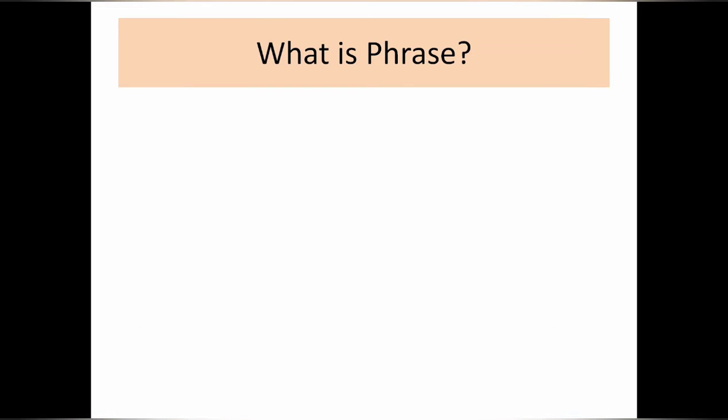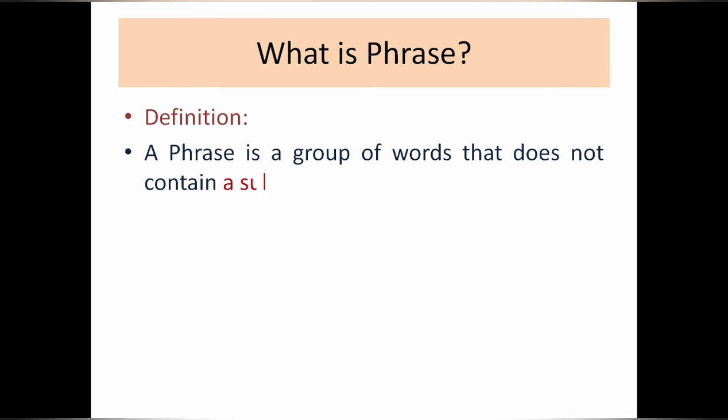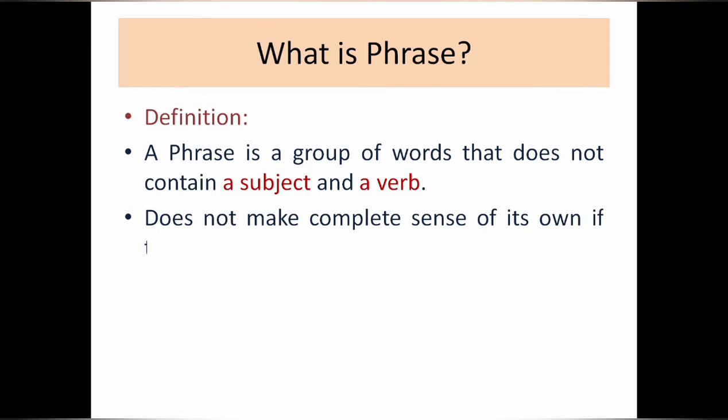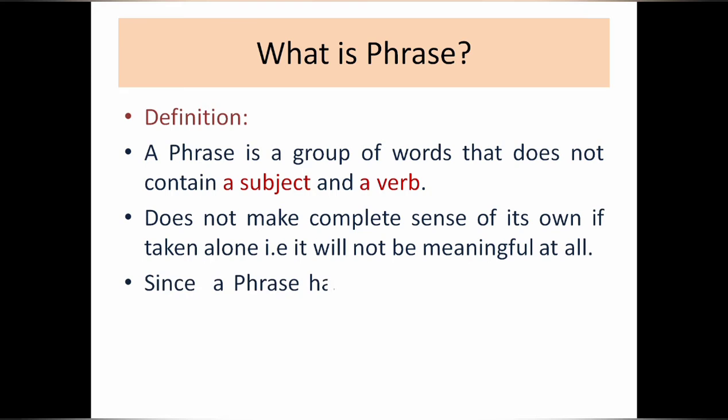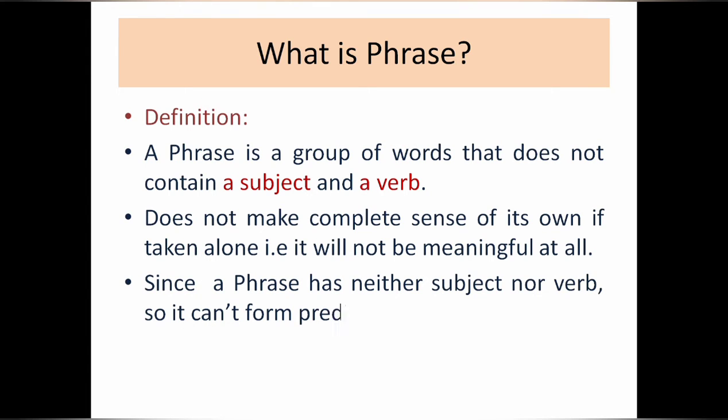So, very quickly, I will tell you what a phrase is. A phrase is a group of words that does not contain a subject and a verb. Please remember this. If you have a group of words that contains a subject and a verb, then it is not a phrase at all.